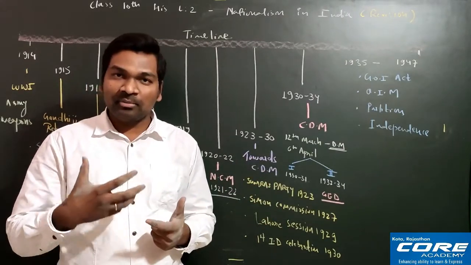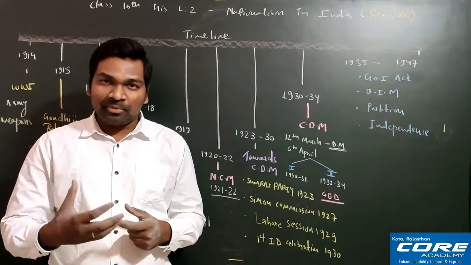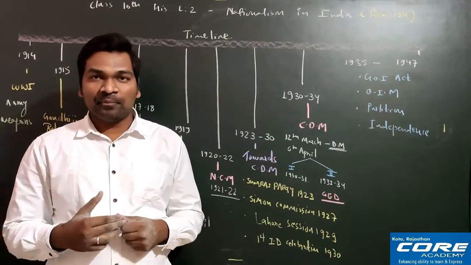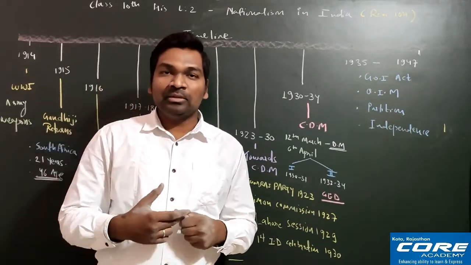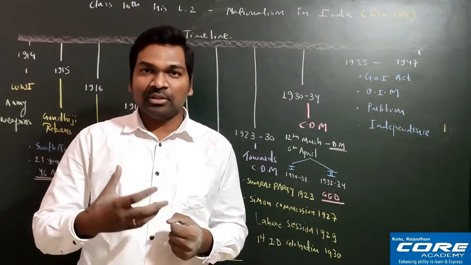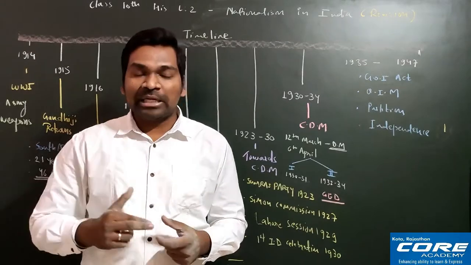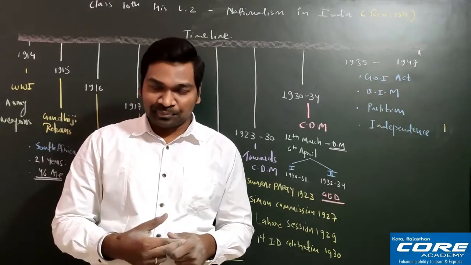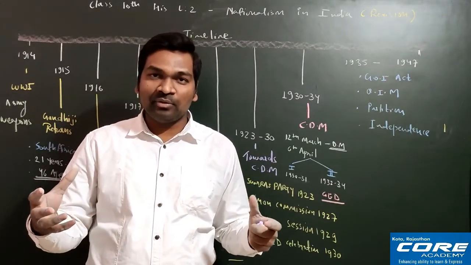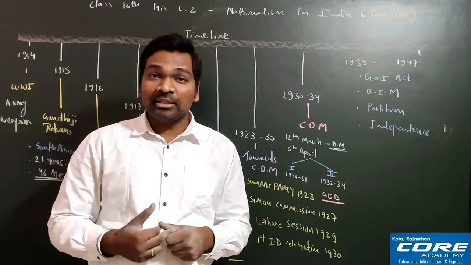Similarly, he was demanding separate electorates for Dalit people. But ultimately, because of the protest by Gandhiji, Mahatma Gandhiji and Dr. B.R. Ambedkar both made one agreement, called the Gandhi-Irwin Pact.